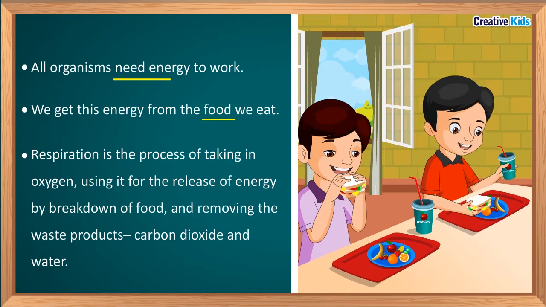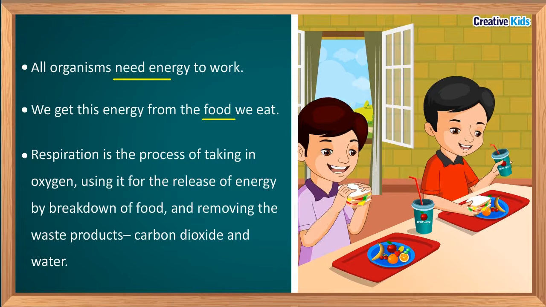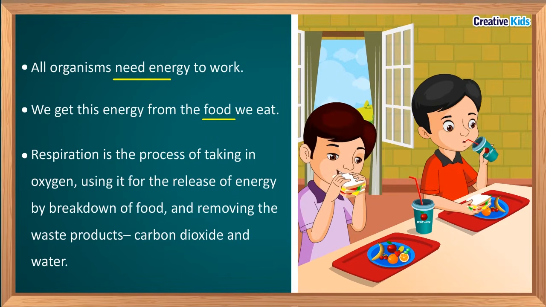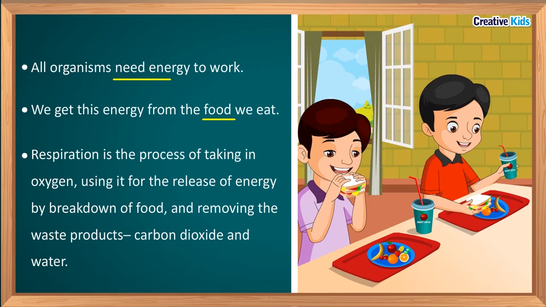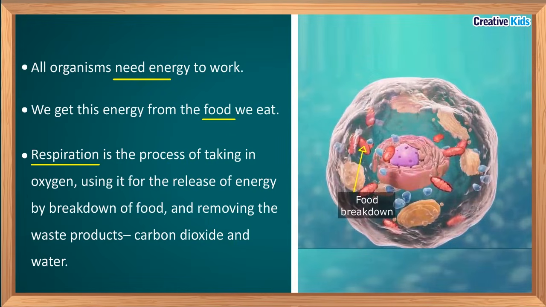Now a question arises: how do we get energy from food? We get energy from the food by the process of respiration. The energy is released during the process of respiration by the breakdown of food. Have you understood? So, respiration is the process of taking in oxygen, using it for the release of energy by the breakdown of food, and eliminating, means removing, the waste products carbon dioxide and water.